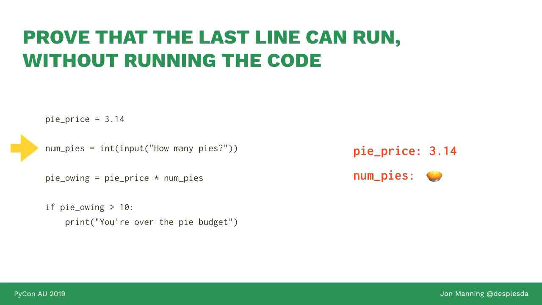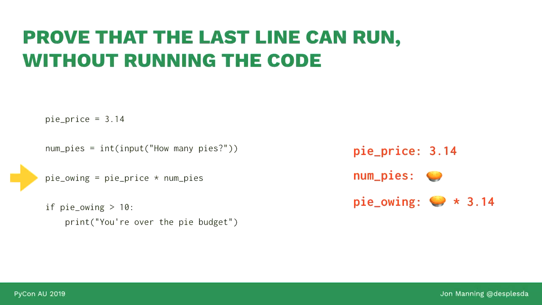We say there is a value, it exists, I know nothing about it apart from the fact that it does exist. We'll call that pi. Pi owing is pi price times num pi's. We can't know the concrete value of this either because it depends upon a symbolic value. So we say, therefore, pi owing is pi price times num pies. So if we have reached the last line, the only way for that to be the case is if pi owing is greater than 10. Therefore, this fact about the world must be true if we're on this last line: pi owing greater than 10 is true. All right, so that seems fairly straightforward.